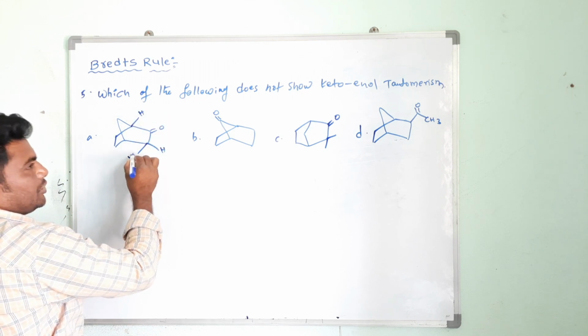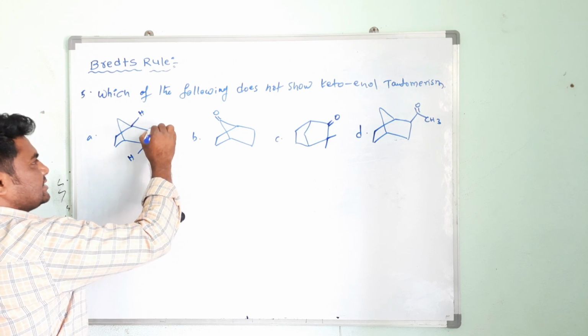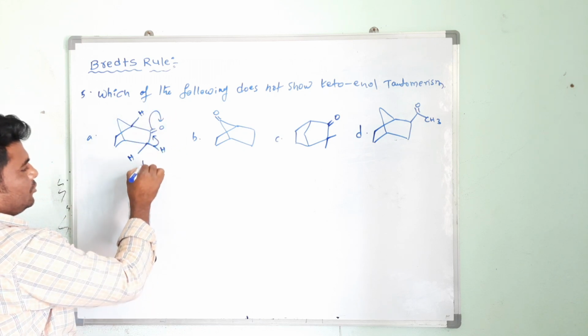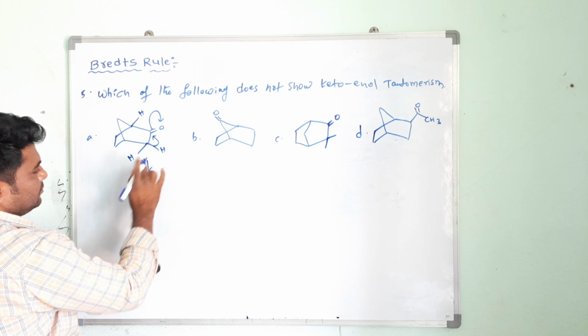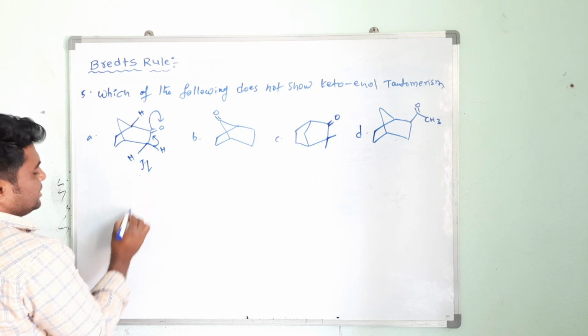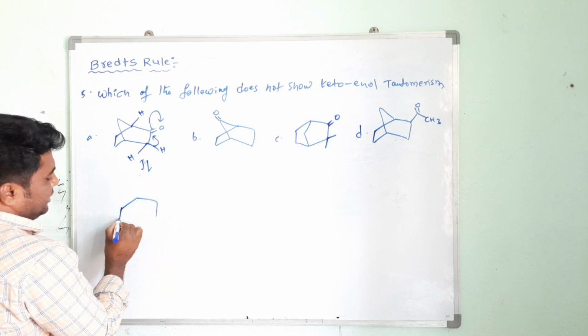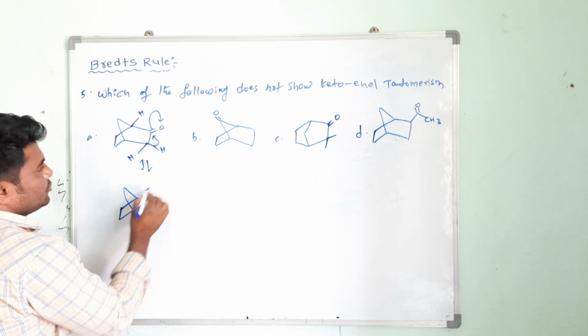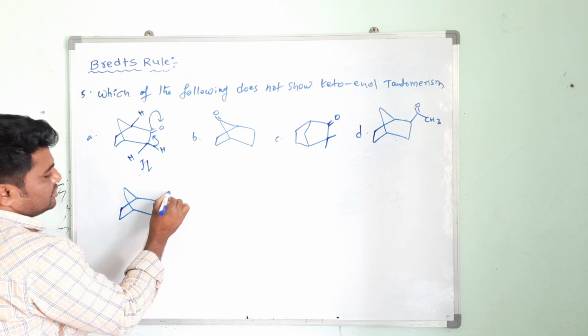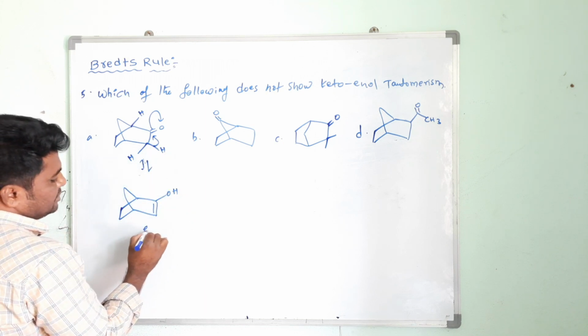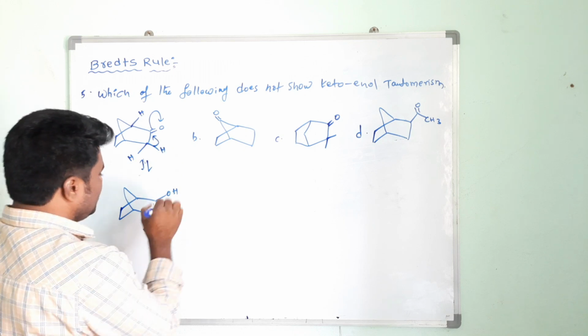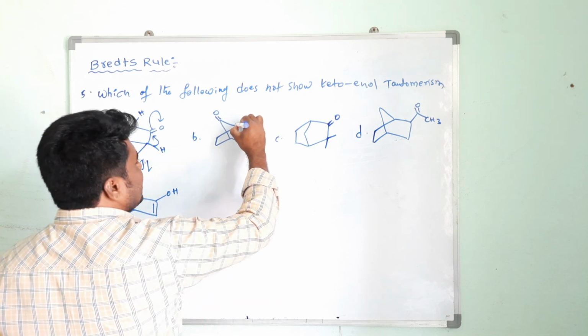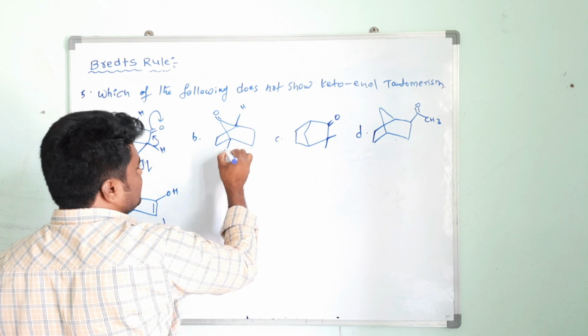So keto-enol tautomerization will take place like this. I am writing only one structure here to represent keto-enol tautomerization. So it will form the pi bond and this is OH. This is keto and this is enol. Here see, one alpha hydrogen is there. Here it is alpha hydrogen.